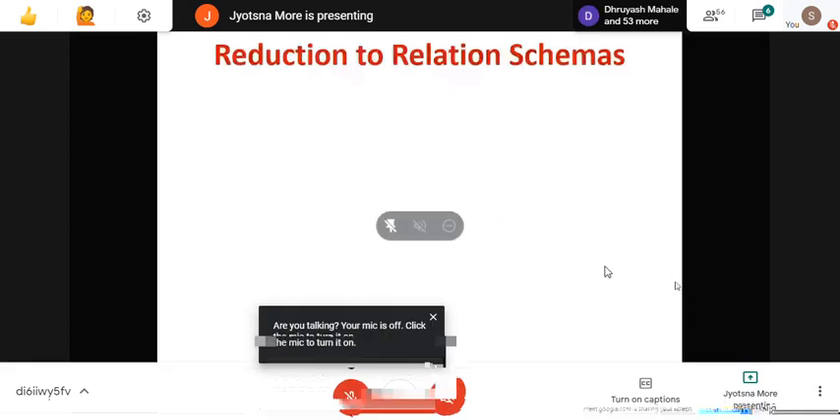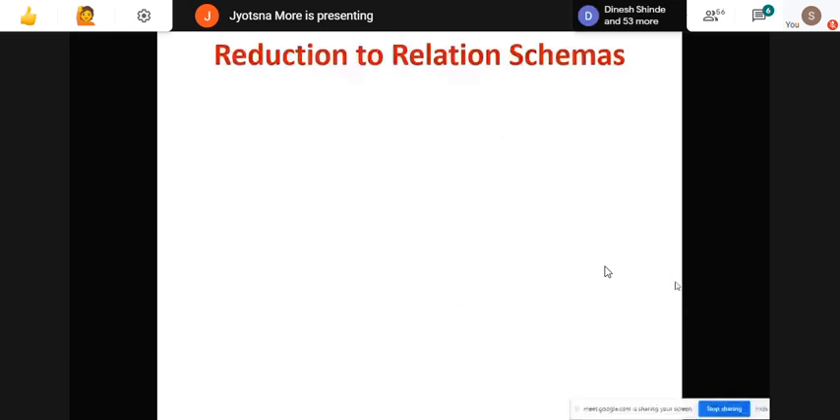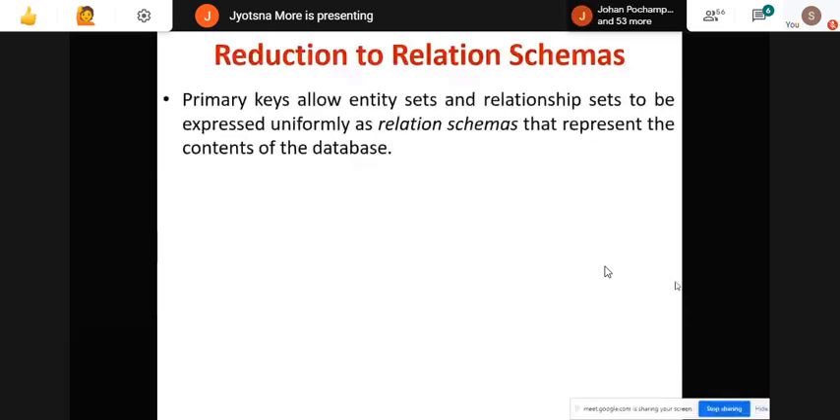Primary keys allow entity sets and relationship sets to be expressed uniformly as relation schemas that represent the content of the database. So I already told you what is a relation schema. Schema is nothing but that particular table structure of your table, right? So the table name with all its attributes, in that you will have one primary key, is known as a relation schema. So primary key why required? Because it will identify your table uniformly, uniquely.